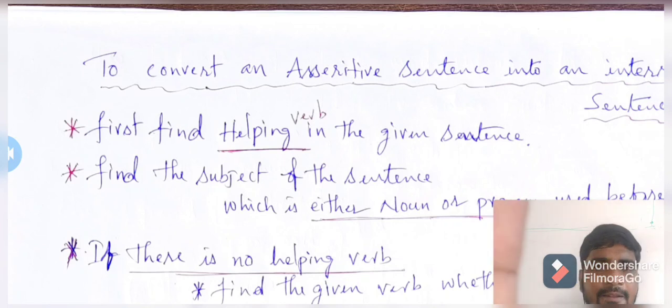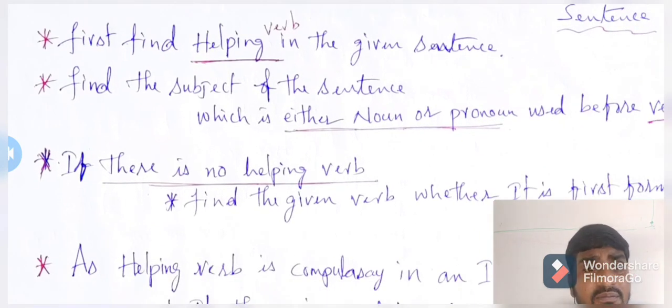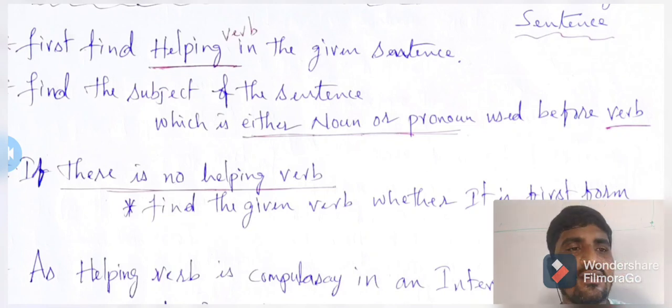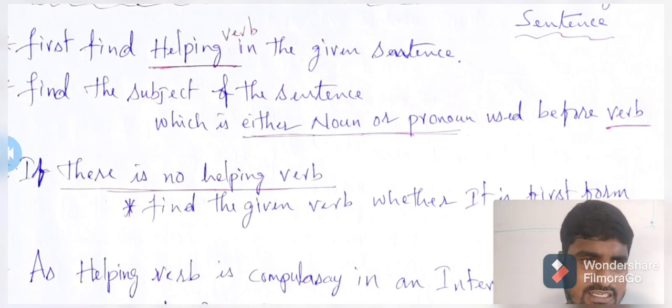And the second thing, find the subject of the sentence, which is either a noun or pronoun used before the verb. That's what I have been telling right from the beginning: either a noun or pronoun. If it is used before the verb, it is considered the subject.